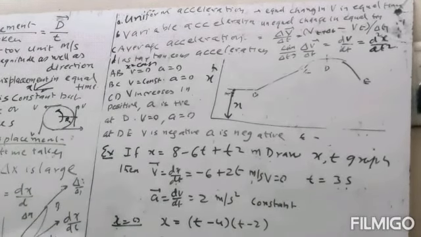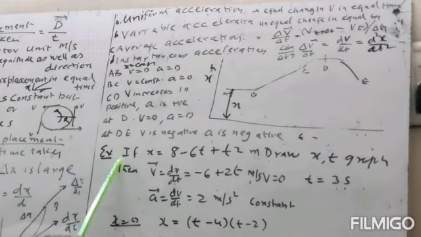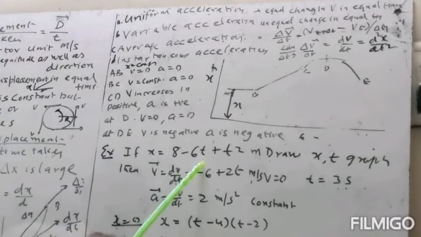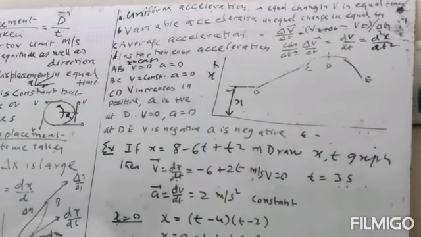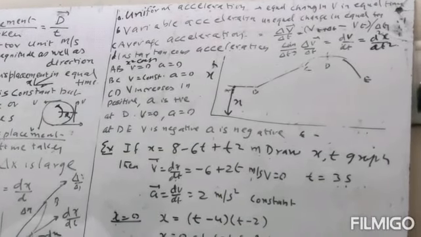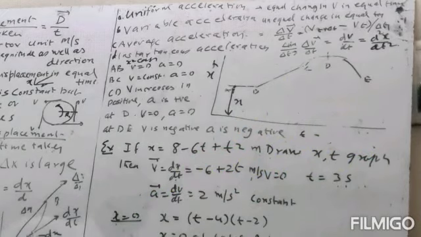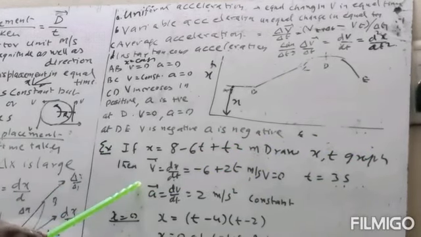Now if we take an example, suppose x is given by 8 minus 6t plus t square. Now you have to draw the graph for x versus time, or the xt graph. Now we differentiate it.